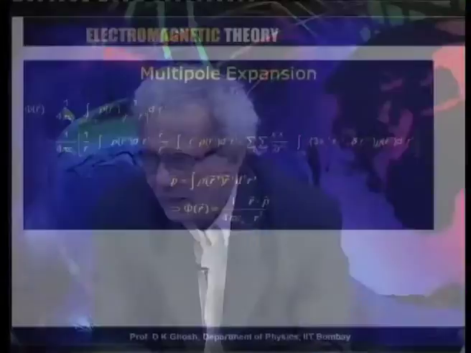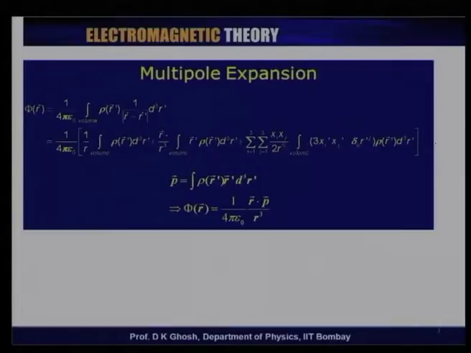Now, the second thing that we did last time is to look at what we called a multipole expansion. Basically, we are interested in finding the potential due to an arbitrary charge distribution.